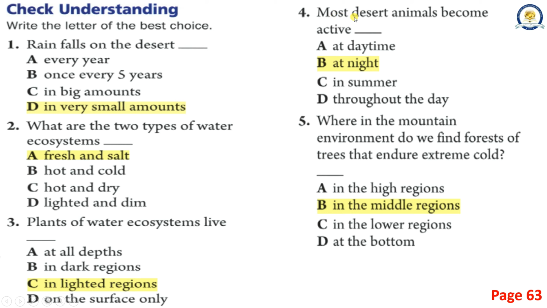4. Most desert animals become active: A. In the daytime. B. At night. C. In summer. D. Throughout the day. Correct answer is B. At night.